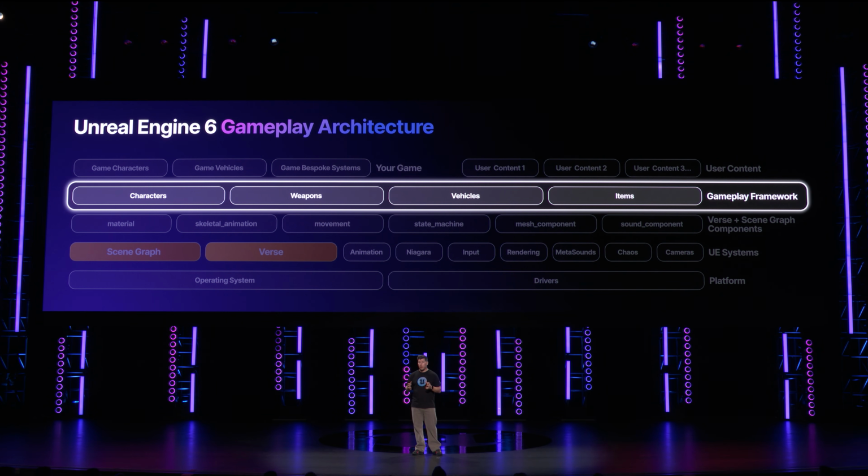Now, building with these frameworks helps speed up development, but it also creates content that can be shared widely across games and ecosystems. So imagine grabbing a car from Fab, and instead of simply getting a skeletal mesh and some animations like you might today, you get a fully working Verse module for a car that functions across all of your games. With the UE6 gameplay framework, we're envisioning a world where enormous amounts of code and content is being built and shared between these projects, with Verse providing strong backwards compatibility guarantees to help the ecosystem grow sustainably.